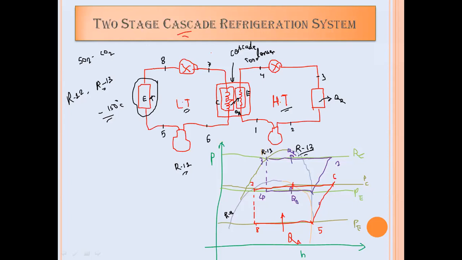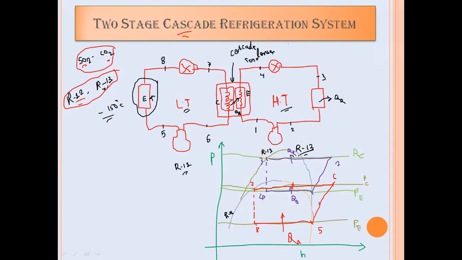And the pairs of refrigerants which we can use for a two-stage cascade refrigeration system are SO2 and carbon dioxide. Out of that, SO2 will be used in the low temperature cycle and carbon dioxide in the high temperature cycle. For multiple choice questions, this may be asked: R22 and R13. R22 will be used in the low temperature cycle and R13 in the high temperature cycle. Then R12 and R13: R12 will be used in the low temperature cycle and R13 in the high temperature cycle. So this will be called a two-stage cascade refrigeration system.